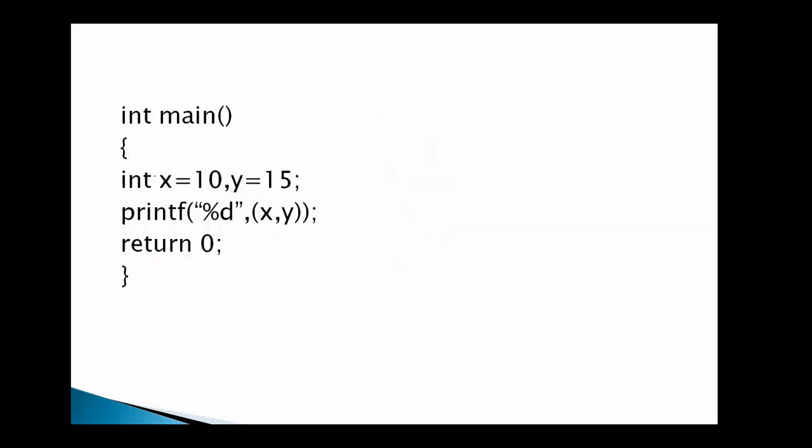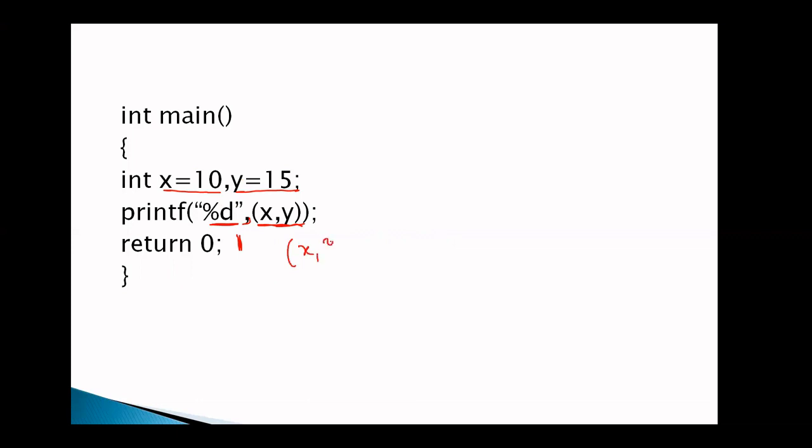Now, I am declaring two variables x and y, and the initialization is also performed. x is equal to 10, y is equal to 15. In the printf statement, how many %d do we have? We have only one %d. Then how many values are printed? Only one value. The value that is placed after the comma, right? But after the comma, we have x comma y. So already discussed, what happens?